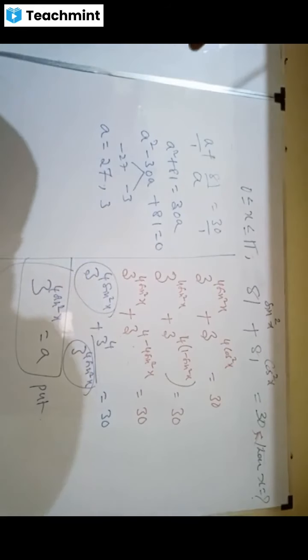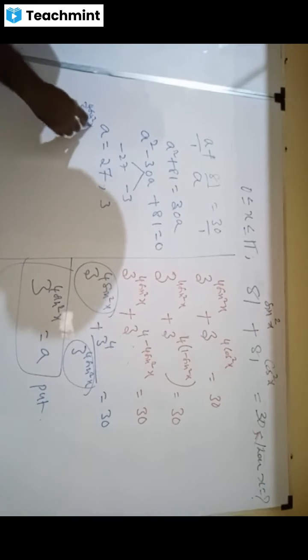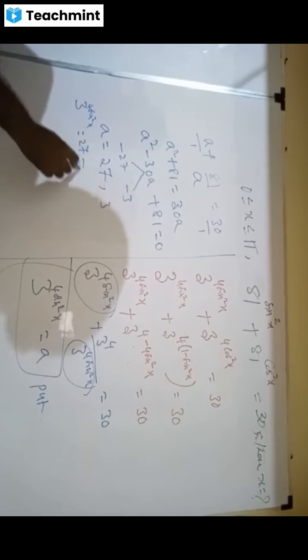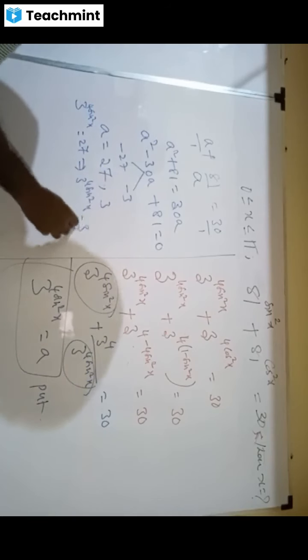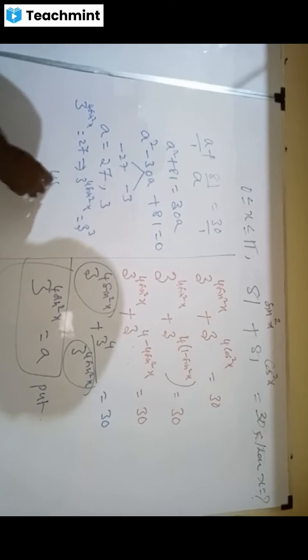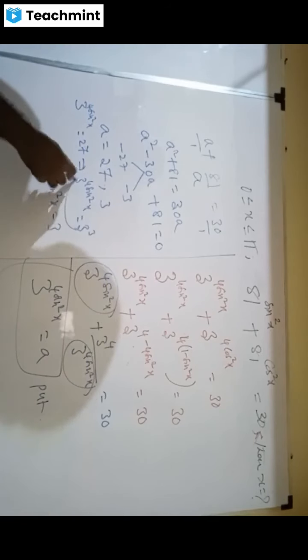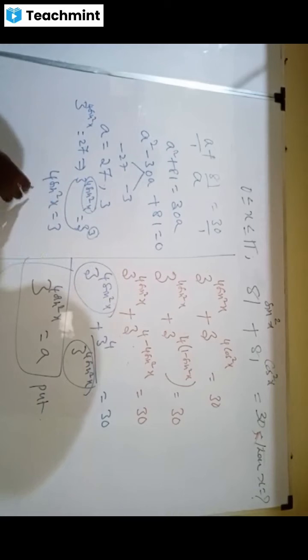Now, you know that 3 power 4 sin square x equal to 27, which implies 3 power 4 sin square x equal to 3 power 3. So 4 sin square x equal to 3, right? When the bases are same, powers are equal. Do you agree? Yes, 4 sin square x equal to 3. Sin square x equal to 3 by 4.